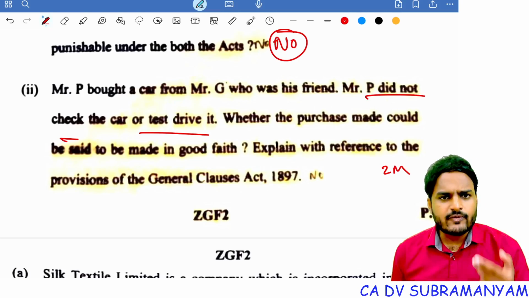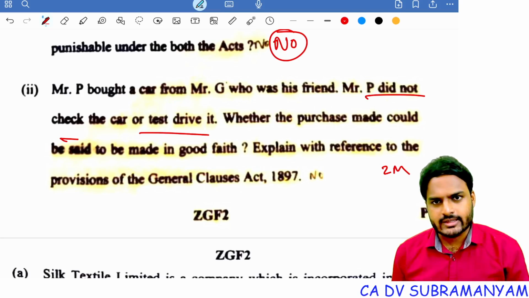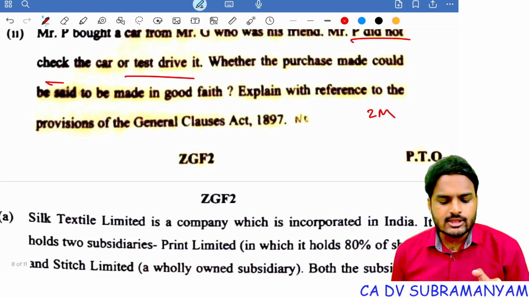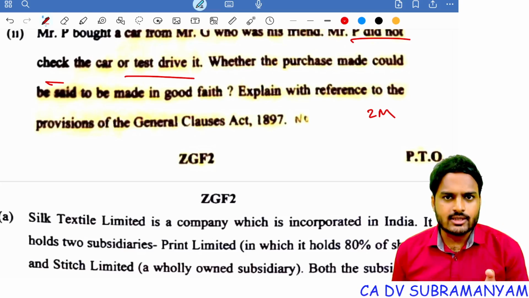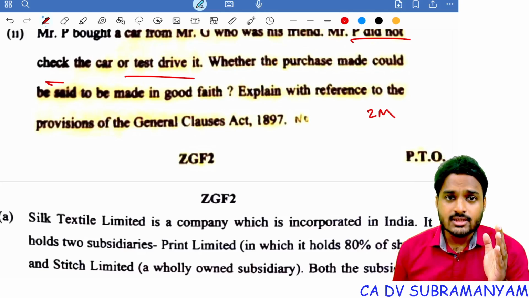So write both the answers. Just give reference to the General Clauses Act as well as reference to the Indian Contract Act. So as per the General Clauses Act, yes, this purchase is said to be made in good faith, because in the General Clauses Act, good faith means an act done with honesty. It is immaterial whether he was negligent or careless. Understood? Coming to the Indian Contract Act, he should be honest and he should not act in a negligent manner.